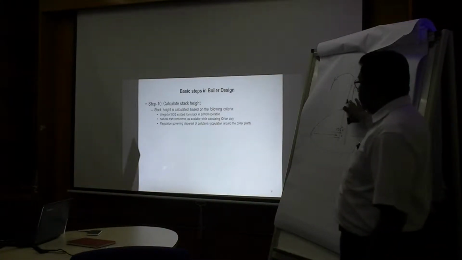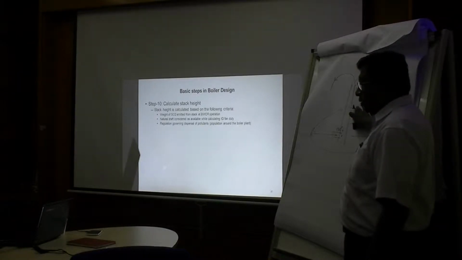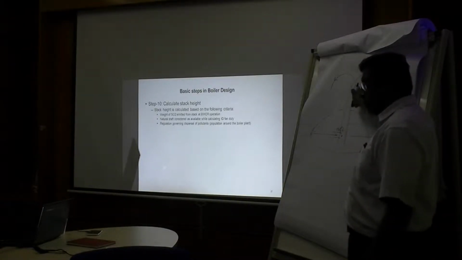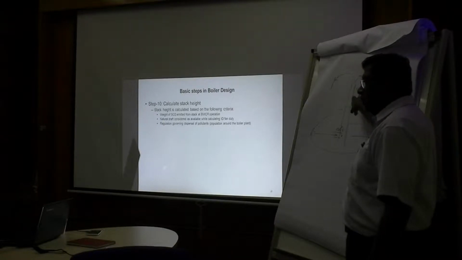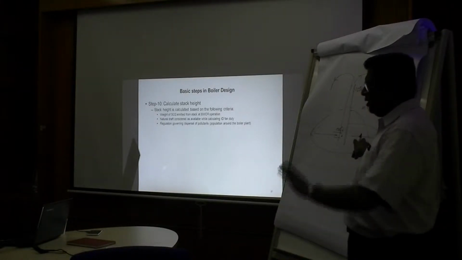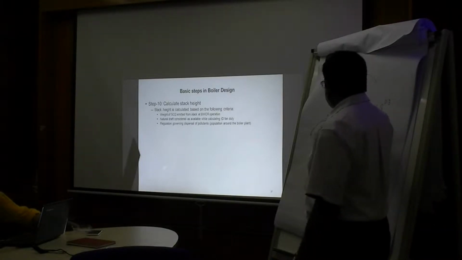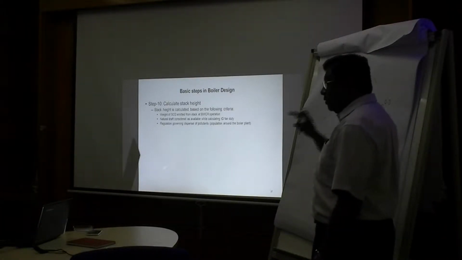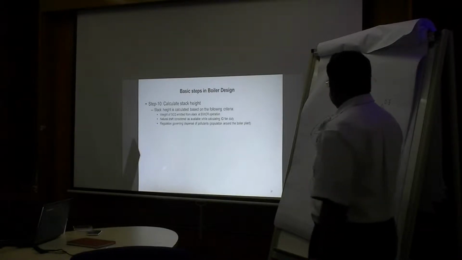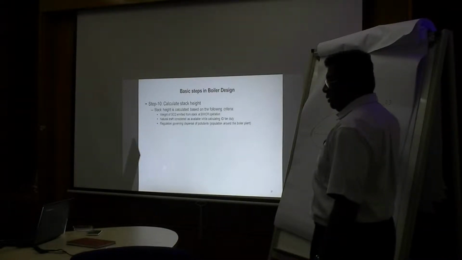So the stack has these criteria to be checked. First the height, then for that height, what will be the stability? That is structural calculation, not to do with thermal calculation, and whether there will be any temperature drop from here to here, because that's a part of the boiler calculation to make sure that the dew point is not reached.